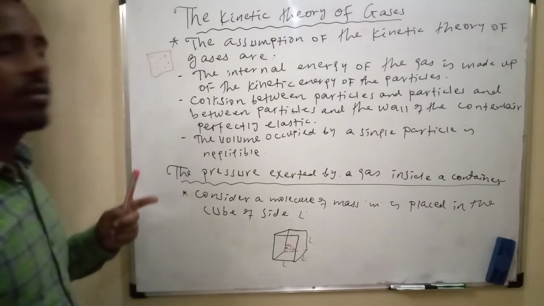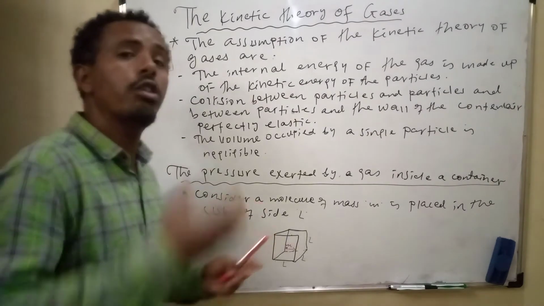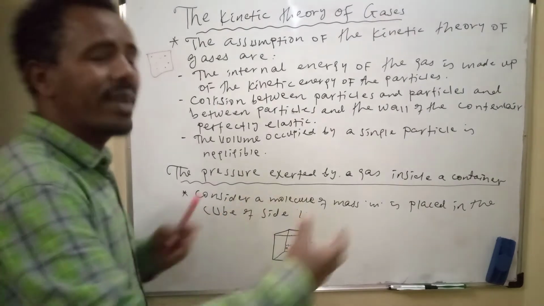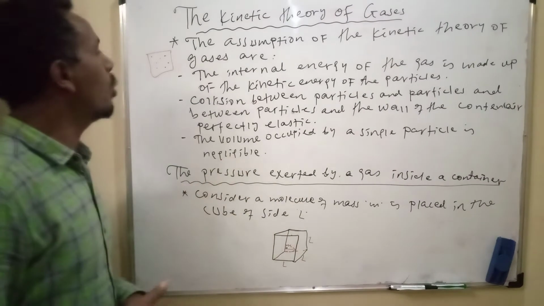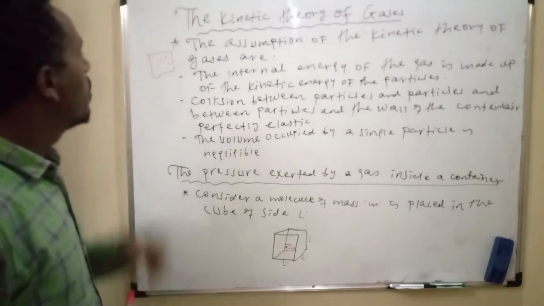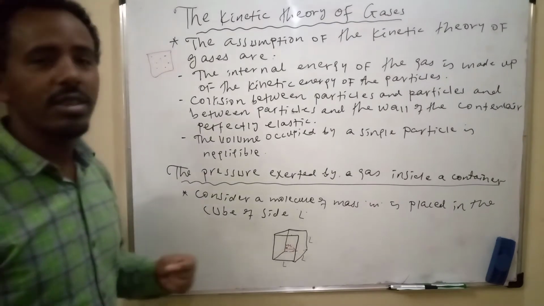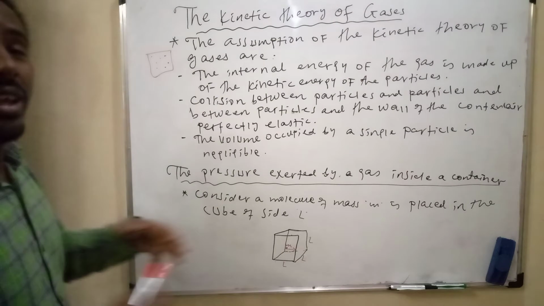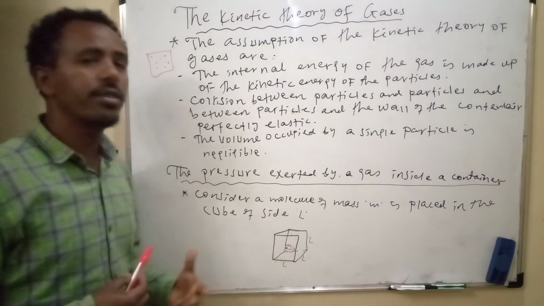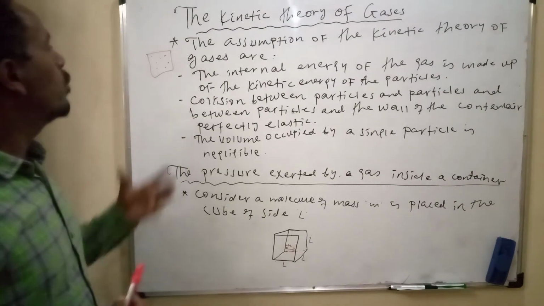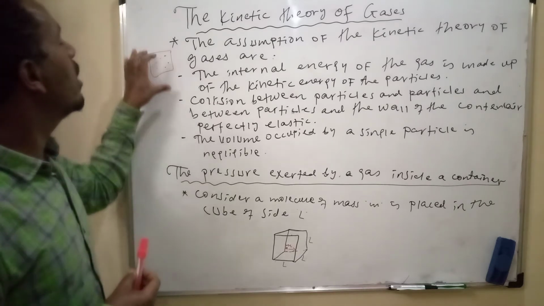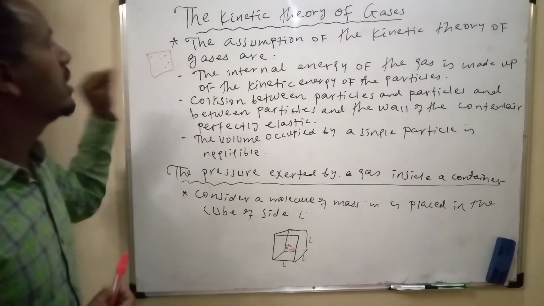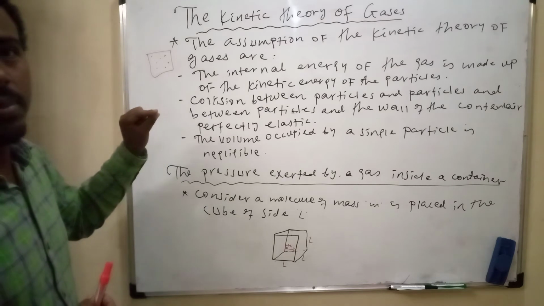because potential energy is possessed due to attraction or repulsion of molecules. Due to interaction of molecules, potential energy exists. But here, there is no attraction or repulsion between the molecules of the gas. Because of this, there is no potential energy in the system.